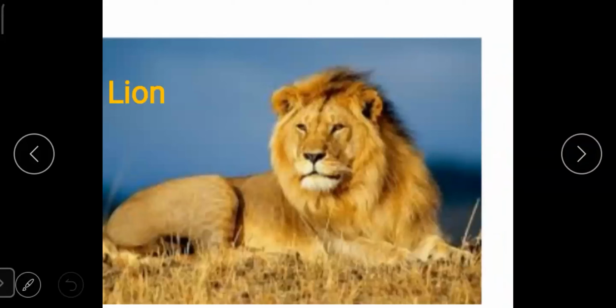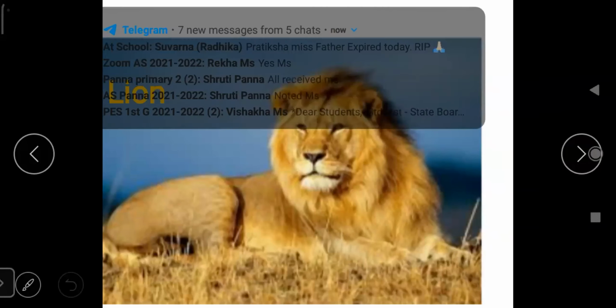This is a picture of a wild animal called lion. It is also a flesh-eating animal and it is also a very dangerous animal. This animal can also be found mostly in the zoo. So students, this was a brief introduction of all the animals that can be found in jungle safari. We will make a small review of what we have learned today.